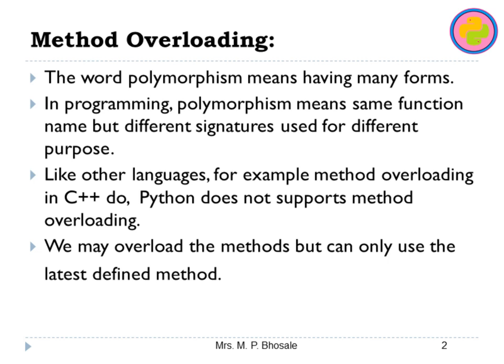So in programming, polymorphism includes two concepts. First is method overloading, which includes same name function with different arguments in one class, and method overriding, which includes same name method in the parent as well as in the child class with the same arguments. Like other languages, for example method overloading in C++, Python does not support method overloading.